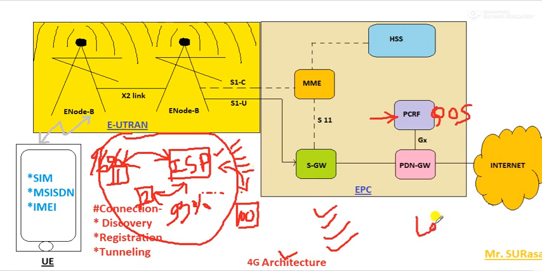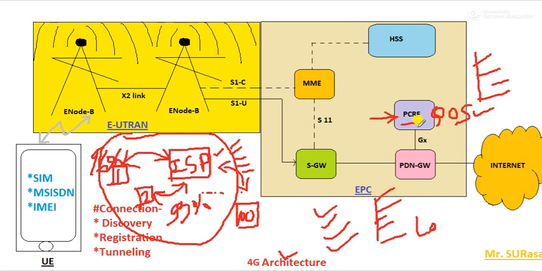If the user is not receiving the services subscribed under a particular internet service provider, all those management based things will again be managed through this PCRF also, where the quality of service has a very important role.